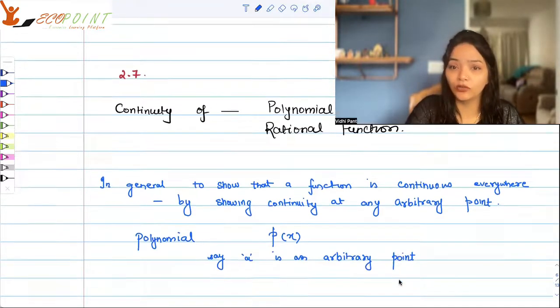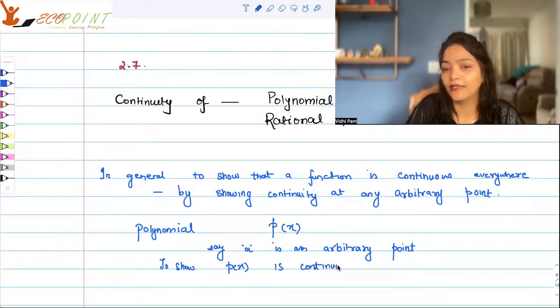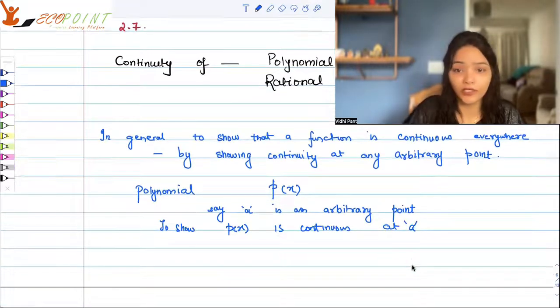We would like to show that P(x) is continuous at this point A.